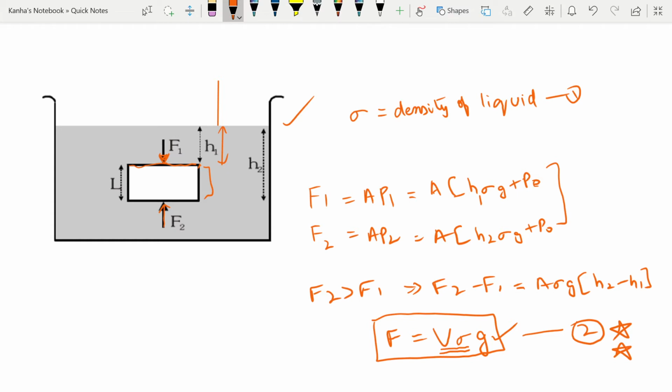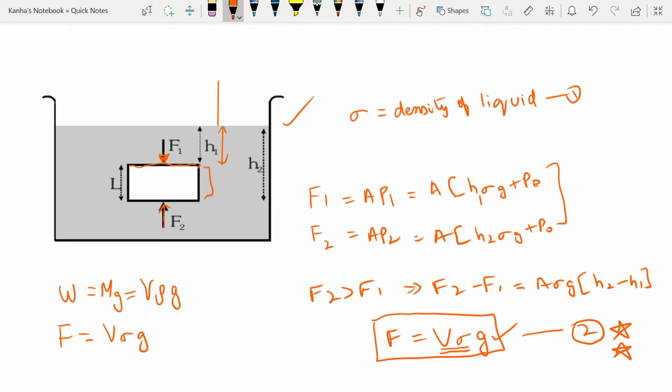What is flotation? Sometimes these terms will come into the picture, so you should know what flotation means. When a body of density rho and volume V is completely immersed in a liquid of density sigma, the forces acting on the body will be given by what all things? There will be a weight on the body, W, equal to mg, which is V into rho into G, where rho is the density of the body. Similarly, there will be a buoyant force or a thrust force, you can call it anything. That upward force will be equal to V into sigma into G, what we have said right now.